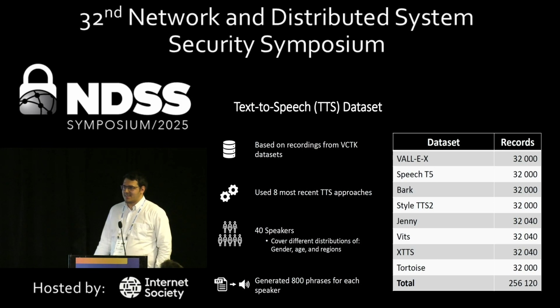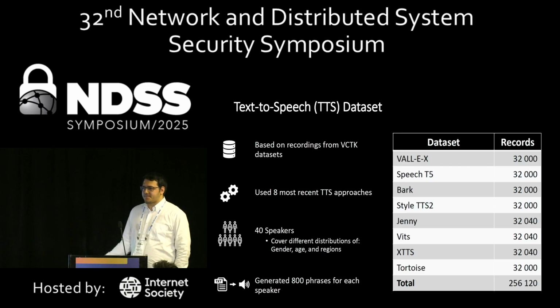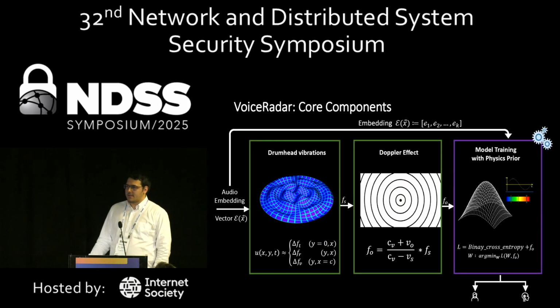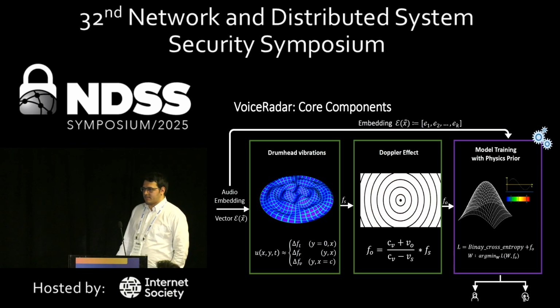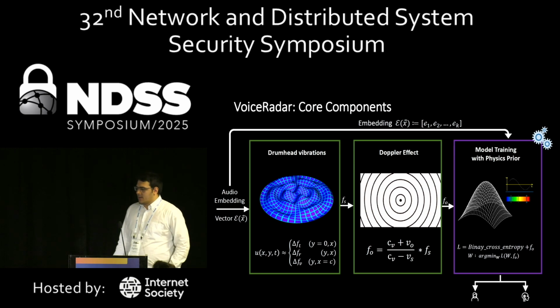Great. We have the first question from our audience. Yeah, thank you so much for your talk. I had a question. Some of the features that you're particularly trying to look at, the Doppler effect and drumhead vibrations, are there any particular peculiarities of these features that would make it very hard for a machine learning model to produce itself? I guess I'm wondering if these things are future-proof to deepfake generators, or would an adaptive adversary?